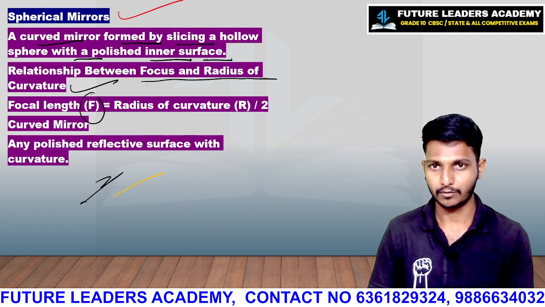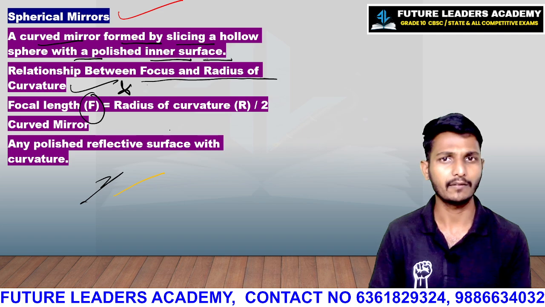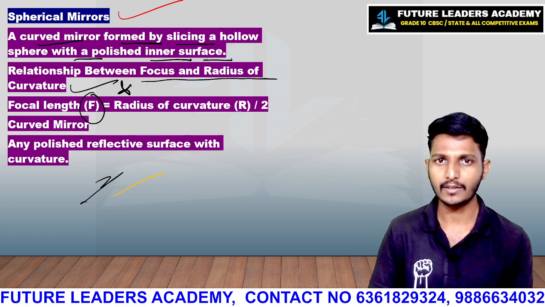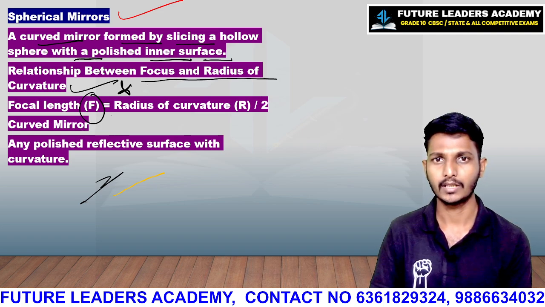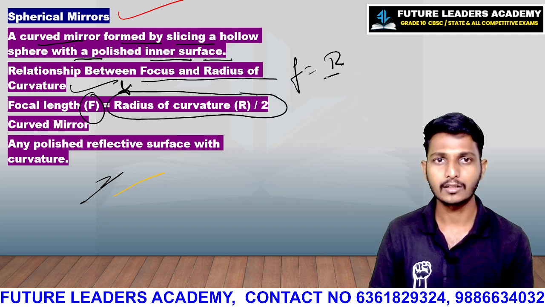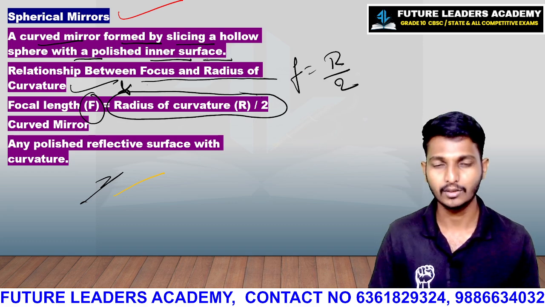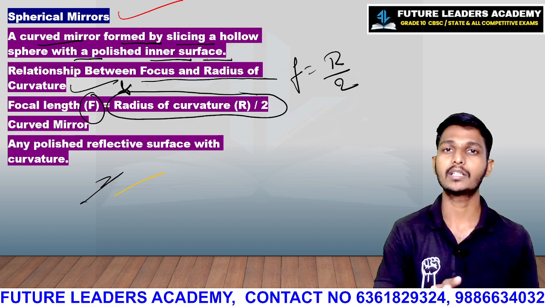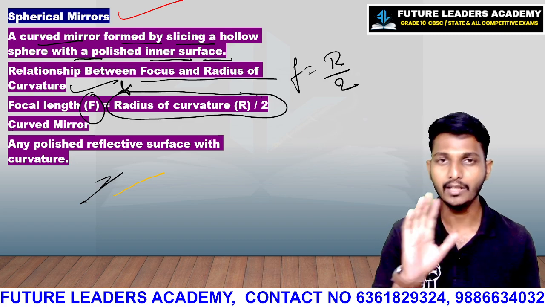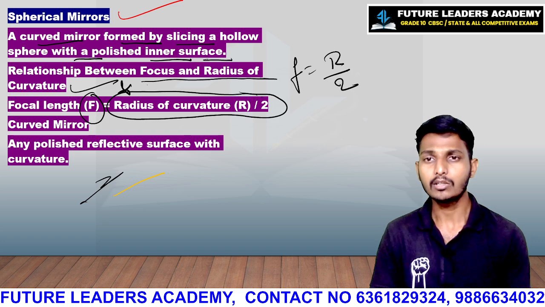Focal length F, which can be written as a small f, is equal to the radius of curvature divided by 2. That is, F = R/2. If the radius of curvature is given, then we can calculate the focal length by dividing it by 2. Clear?